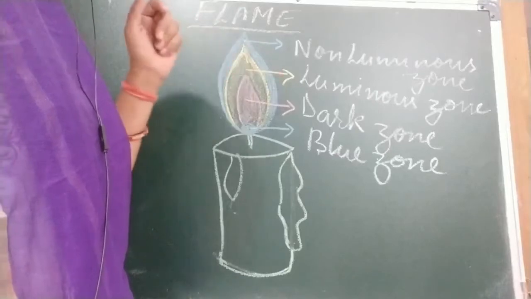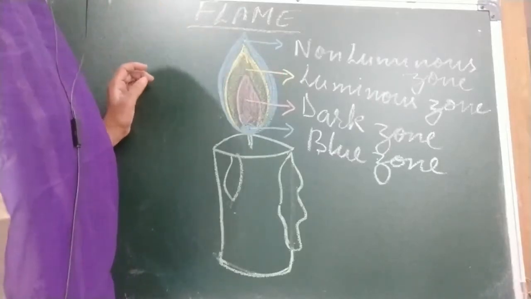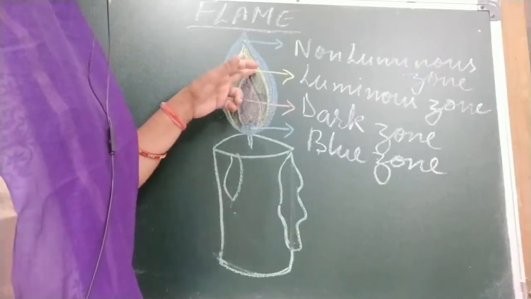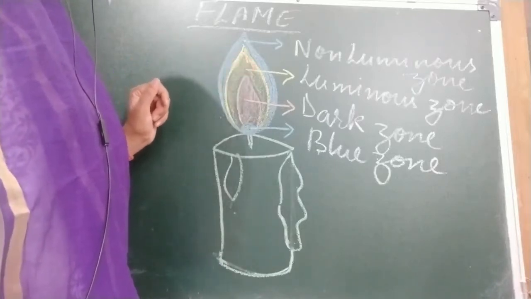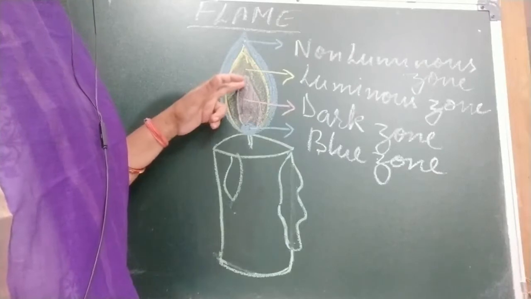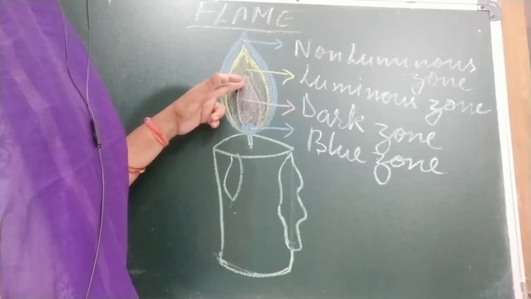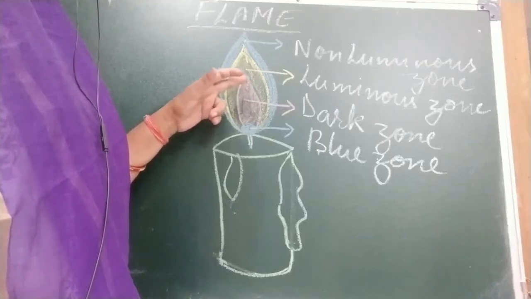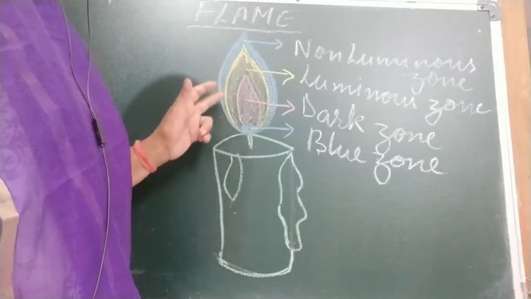Come to the second one, the luminous zone from which we get the light, or the zone of incomplete combustion. It is moderately hot, not very hot. It is the middle zone of the flame. The wax vapors do not burn completely. Why?